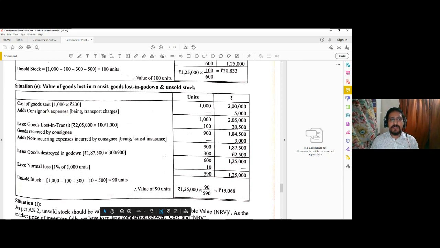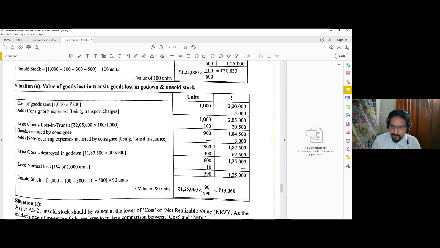On this, consignee incurred expenses 3,000. So now in the godown, 900 units are valued at 187,500. Of this, 300 were destroyed in the godown, so 300 proportionate amount has been deducted, 60 to 500, just like in the previous case. So 600 units are still lying in the godown at value 1,25,000.